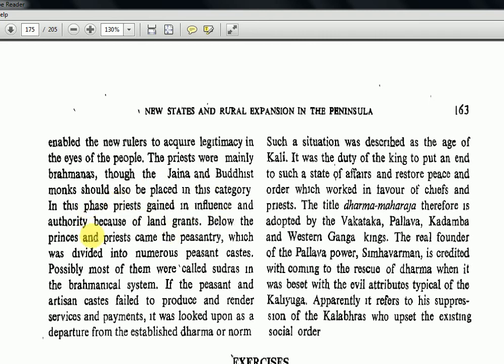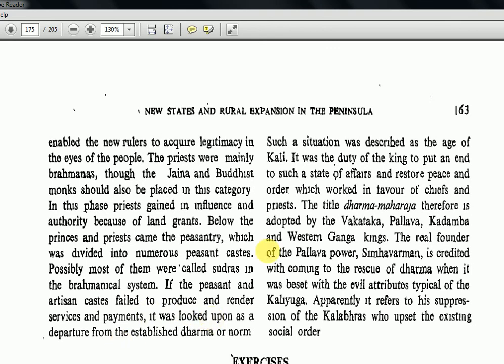Below the princes and priests came the peasantry, which was divided into numerous peasant castes. Possibly, most of them were called Sudras in the Brahmanical system. If the peasant and artisan castes failed to produce and render service and payments, it was looked upon as a departure from the established dharma or norm.